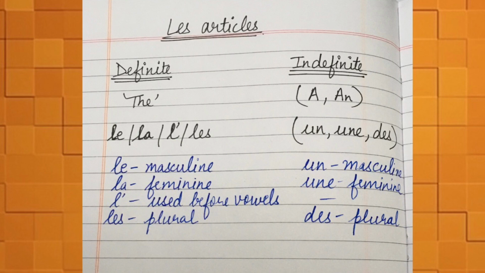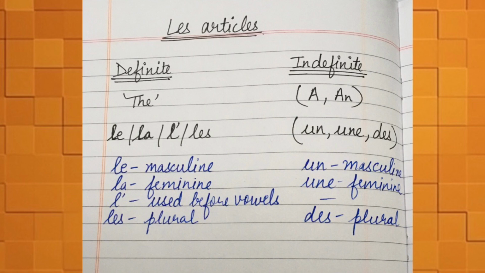Let me make it more clear to you. Take the example of Hindi. In Hindi, before a noun, you use a gender. Like you say "meri kitab", it is feminine, book is feminine. "Mera chammach", it is masculine. So in the same way, in French, we have genders for all the nouns. Like we say le livre: le, masculine, will come over there.